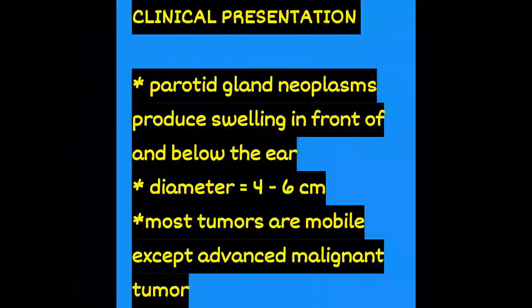Regarding the clinical presentation, parotid gland neoplasms produce swellings in front of and below the ear. Both benign and malignant tumors range in size from 4 to 6 cm in diameter, and most tumors are mobile except advanced malignant tumors. The parotid gland is the most common site for tumors of salivary gland.